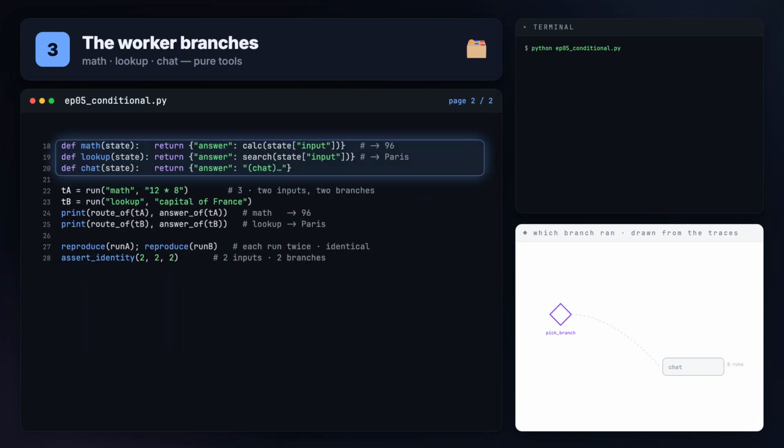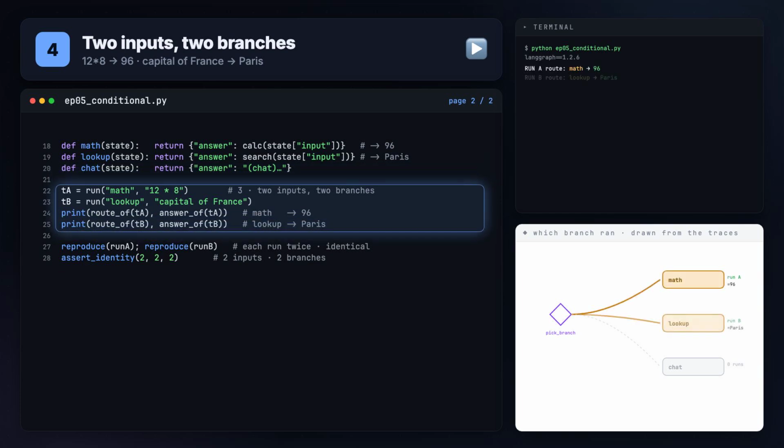Each worker node runs a scripted tool over the in-memory world and writes answer. The math node calls calc, the lookup node calls search, the chat node just echoes. Every tool is a pure function, no network, no disk.